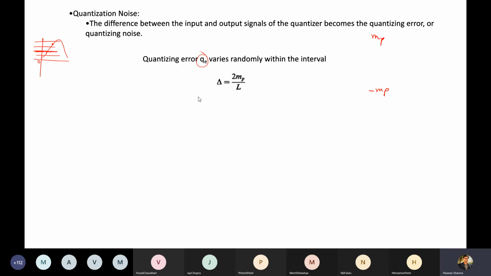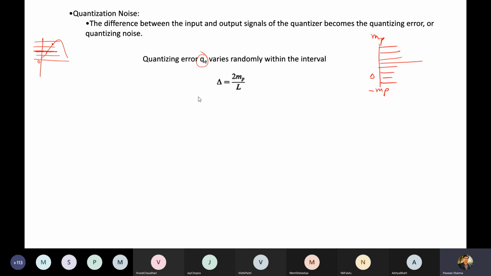This refers to the earlier graph we discussed in past lectures, which is also visible in the notes I have uploaded, till lecture 3. Today also I'll upload this. So minus MP to MP is divided into L levels.